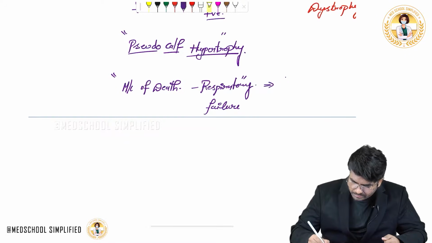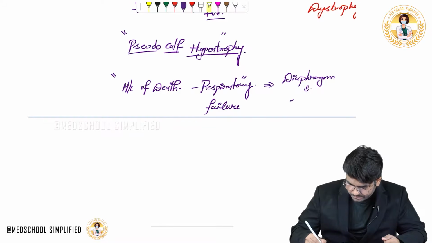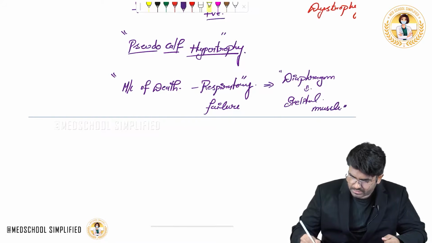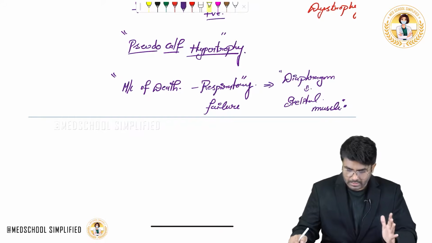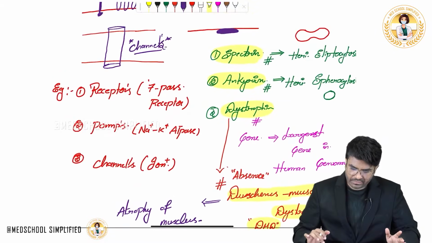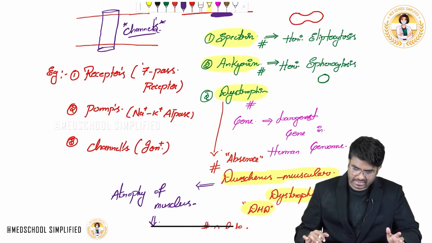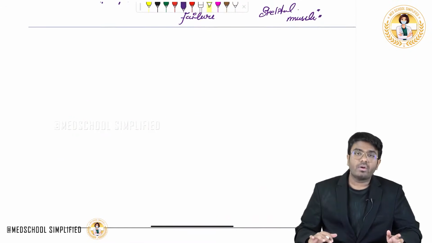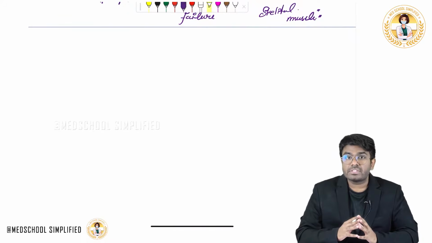Because diaphragm is also a skeletal muscle. So the diaphragm does not contract properly, so that will cause respiratory failure. So with this, we have discussed spectrin, ankyrin as well as dystrophin. Now after this, what are we left with? We are left with the lipid anchored proteins. Now we will discuss the lipid anchored proteins.